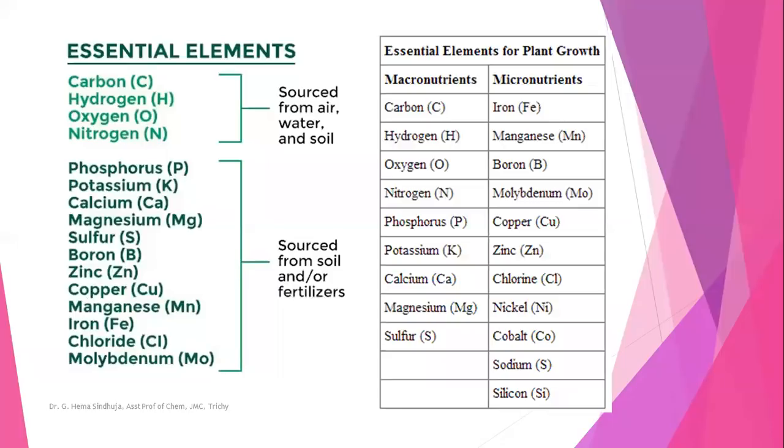Here I have shown the essential elements and the macronutrient sources. Carbon, hydrogen, oxygen, and nitrogen are sourced from air, water, and soil, whereas the other elements such as potassium, phosphorus, boron, zinc, copper, and molybdenum are sourced from soil or fertilizers. Carbon, hydrogen, oxygen, nitrogen, phosphorus, potassium, calcium, magnesium, and sulfur are considered macronutrients required for plant growth. The other elements such as iron, manganese, boron, molybdenum, copper, zinc, chlorine, nickel, cobalt, sodium, and silicon are considered micronutrients needed for plant growth.